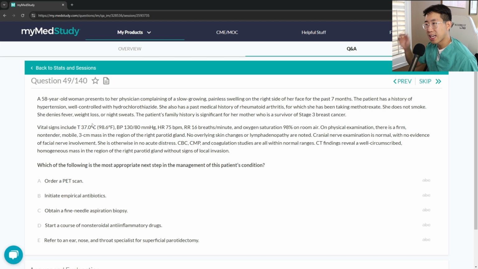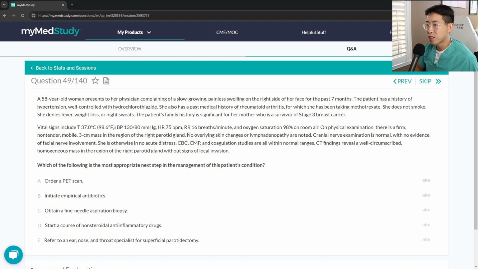I actually had a medical student give us a quick chalk talk on salivary gland masses or parotid gland masses, and I can't remember the details of it. I'm sure I have a picture of it somewhere, but I'm not actually sure what the correct answer here is going to be. I'm leaning towards getting a biopsy, but let's see if we can get any clues from the rest of the question stem.